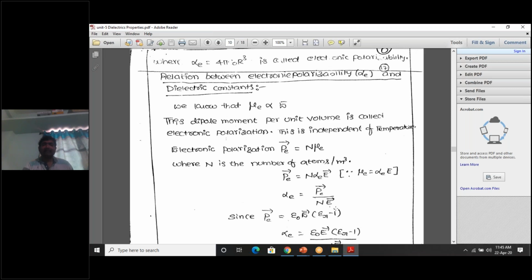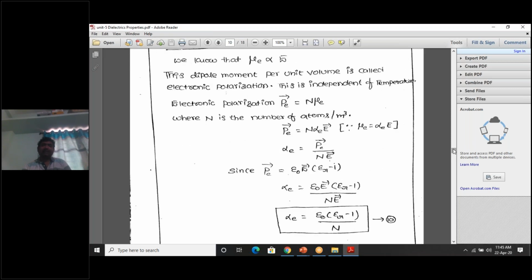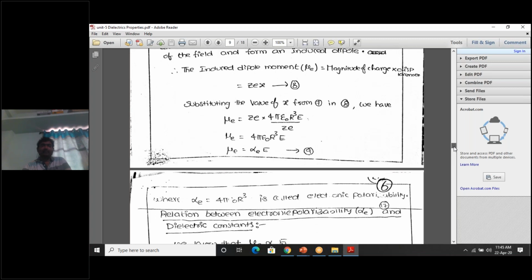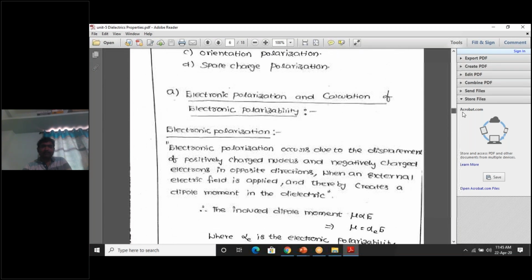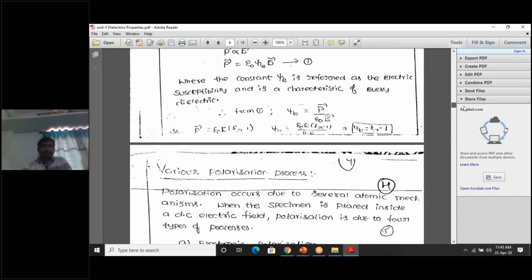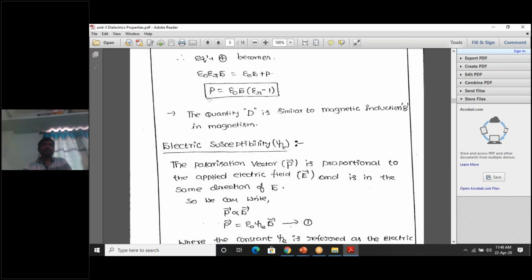But we know, in the derivations at the start, we derived the relation between P bar and E bar as P bar is equal to epsilon naught E into epsilon r minus 1. Yes, let's go back. That's why the previous definitions are very important. This is the relation we already derived between P bar and E bar.